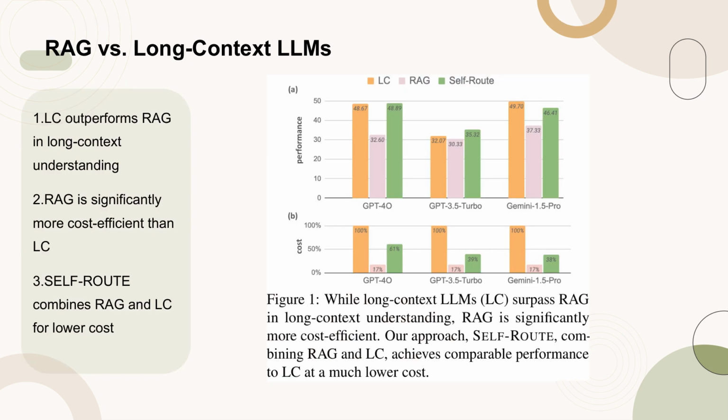Figure 1 illustrates the contrast between long context LLMs, LC, and Retrieval Augmented Generation, RAG, in terms of long context understanding and cost efficiency. While LC models demonstrate superior performance in comprehending lengthy contexts, RAG stands out for its significantly lower operational costs. The proposed self-route method effectively integrates the strengths of both approaches, achieving performance levels comparable to LC models while substantially reducing costs.